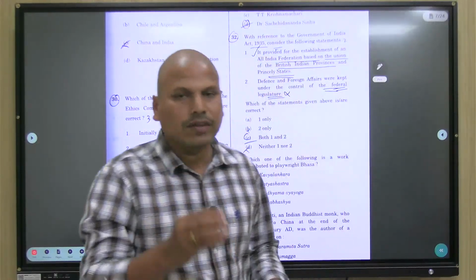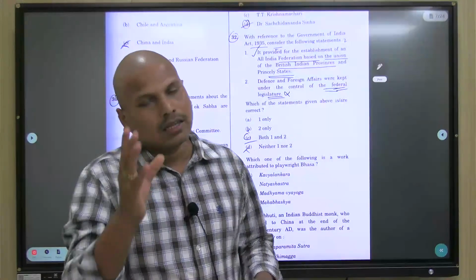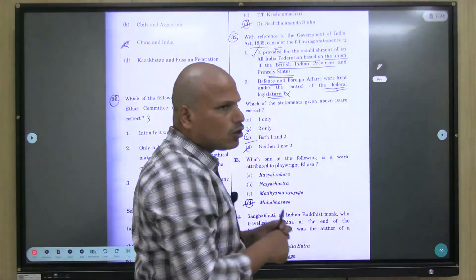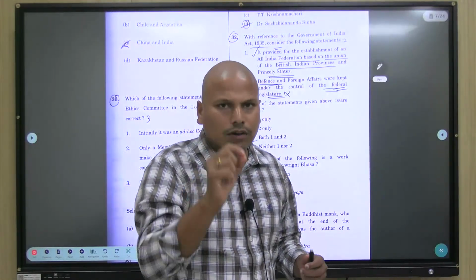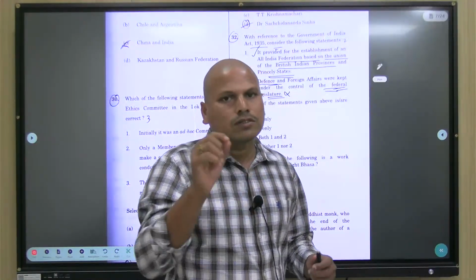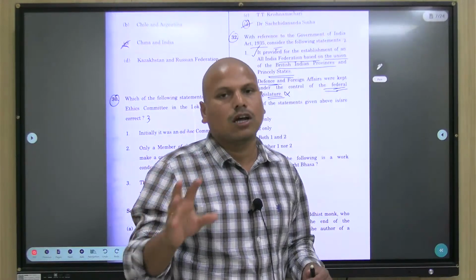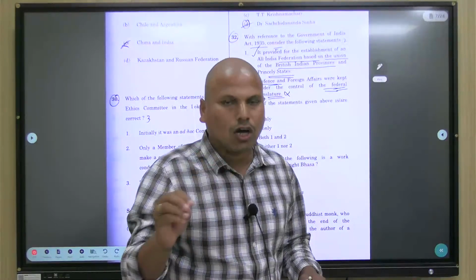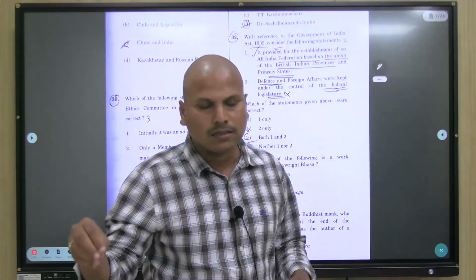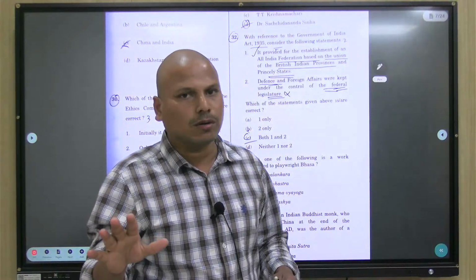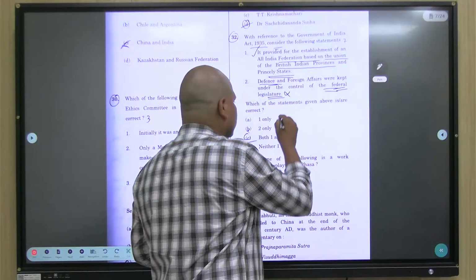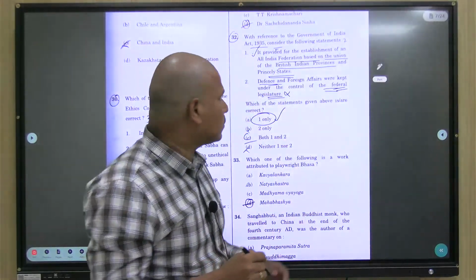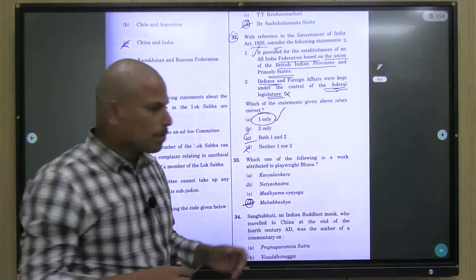Even the residuary powers were kept with the Governor General. So you should be clear, it's simple. Try to apply the logic. Why would the British give control of defense and foreign affairs to a legislature? Why would they allow them to be held responsible? They will not allow them to be held responsible by any legislature in any case. That's the logic you should apply, then you would get the answer: only one is the answer for this. So first statement is correct, second statement is wrong. Next, 33rd.